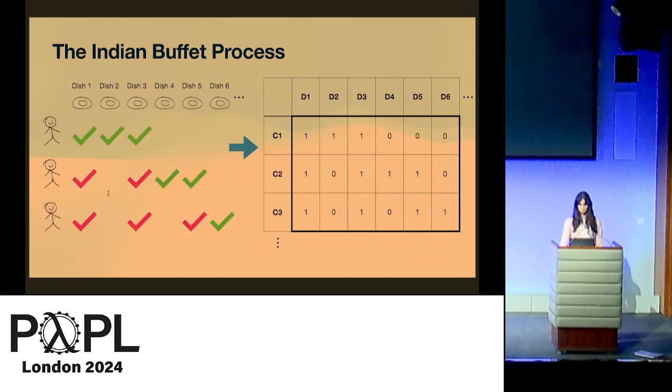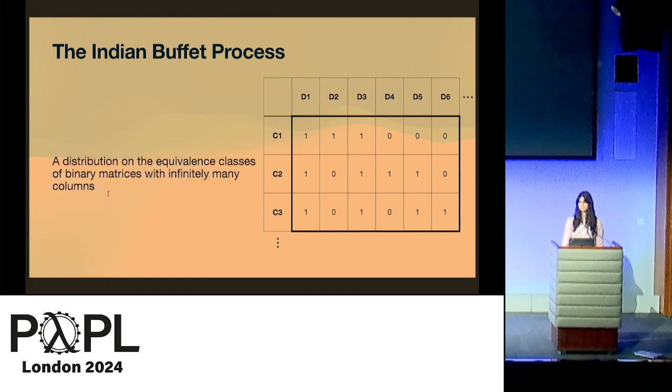So again, we record this in a binary matrix where the customers correspond to the rows. So these are the objects, and the dishes correspond to the columns. Notice that even though we have an unbounded number of dishes, each customer takes only finitely many dishes at a time. So this is why we can use the Indian buffet process to define a distribution for this type of matrices.